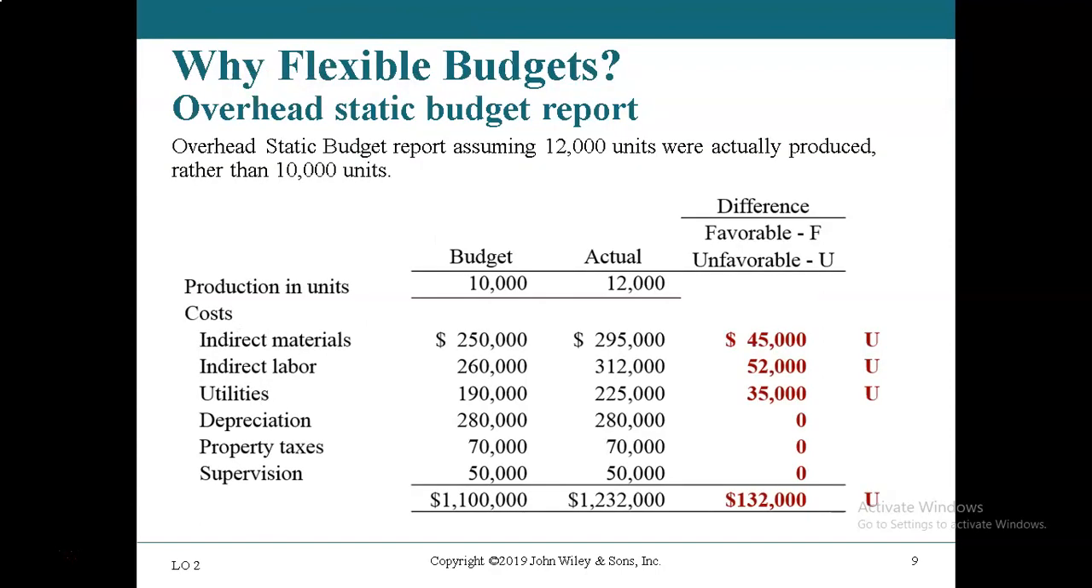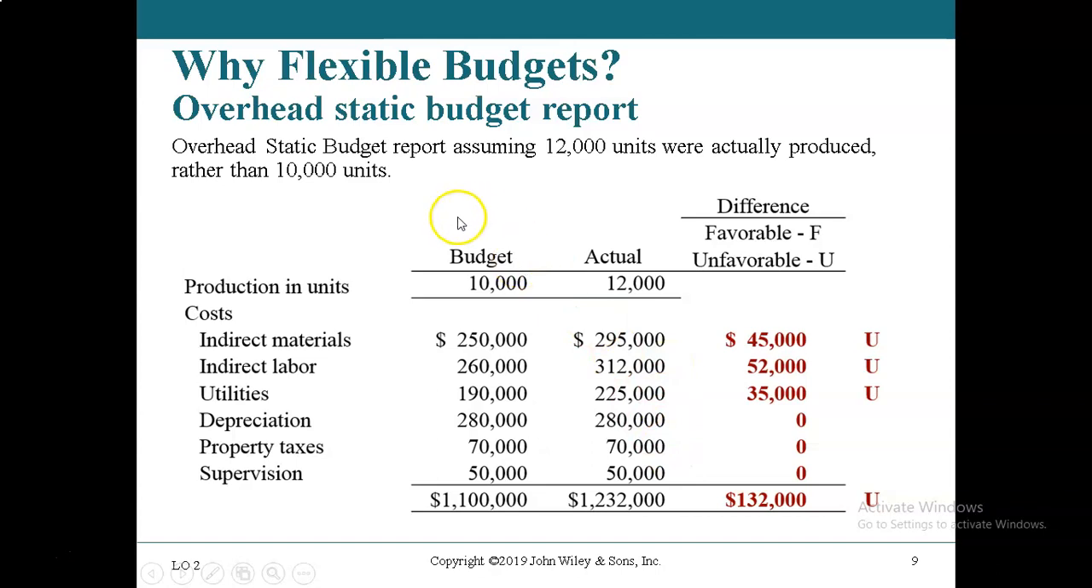Here you can see the budget, and it says production in units. We create a budget for 10,000 units. We think we're going to have 10,000 units produced. So you can see the cost that we expect. For example, indirect materials we think is going to be 250,000, indirect labor is 260,000, and so on and so forth. The actual results are 12,000 units. So we have indirect materials 295,000, indirect labor 312,000.